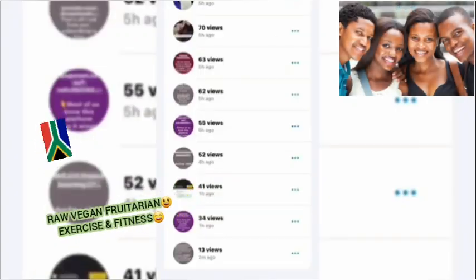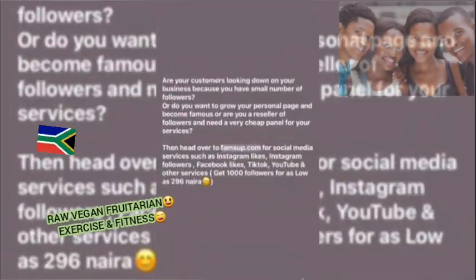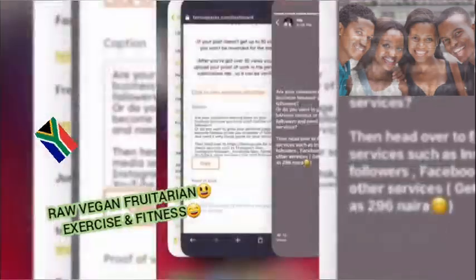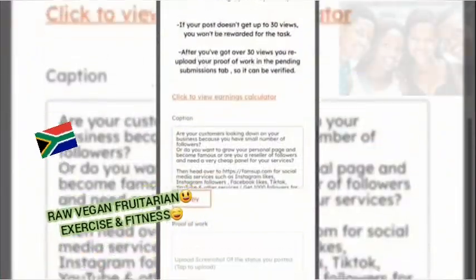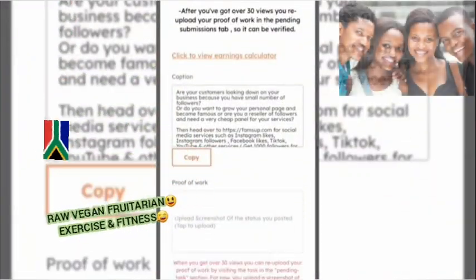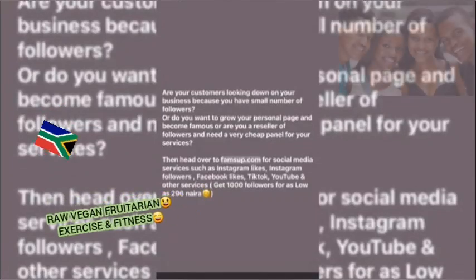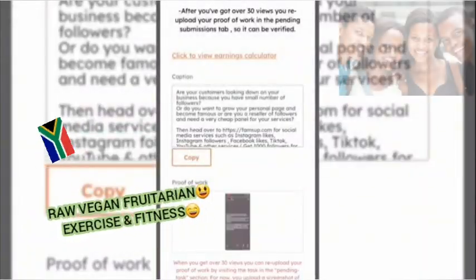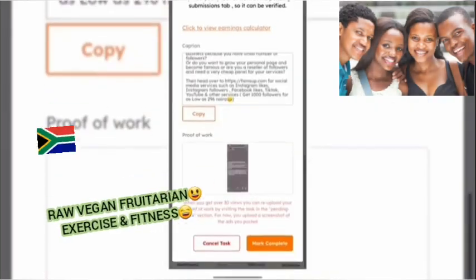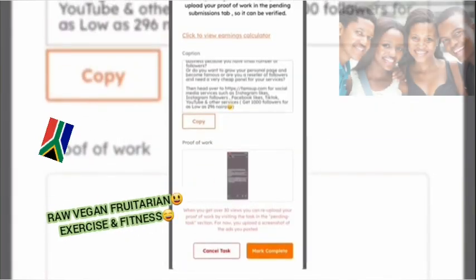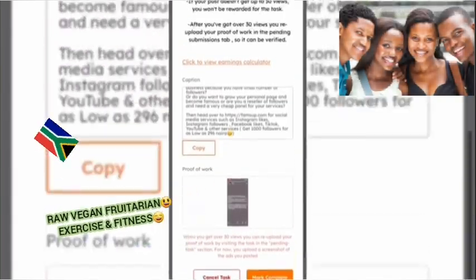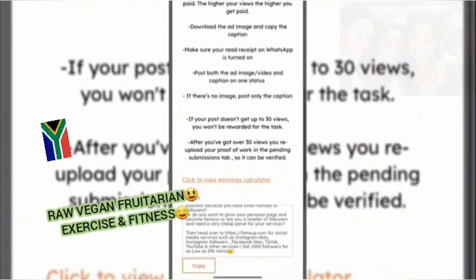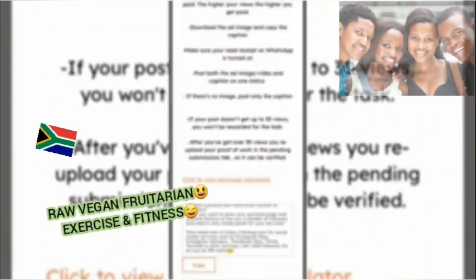So what you need to do right now is to come here, get a screenshot, then we go over to the site and come over here and upload the screenshot as evidence of the post on WhatsApp status, and come over here to hit the mark complete button. But before I mark this as complete, you can come over here and see the instruction. If your post does not give up to